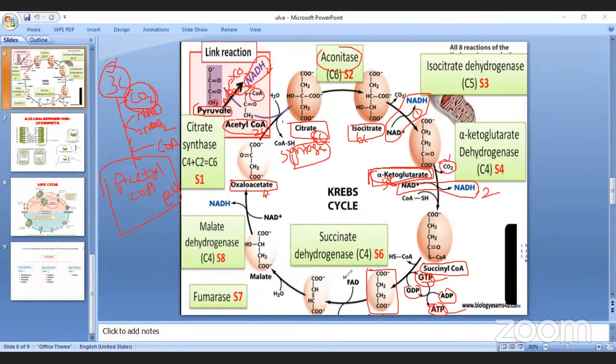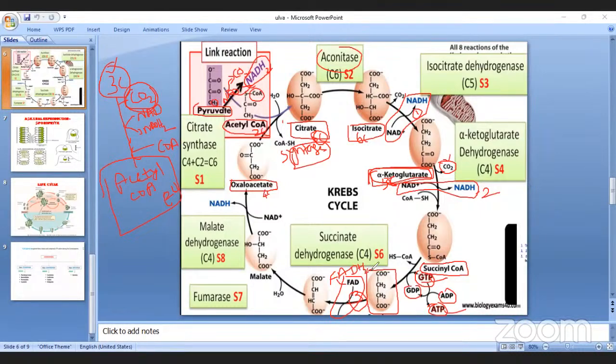After succinic acid, another oxidation process takes place. This is the third oxidation process. In the third oxidation process, what happened? FAD converts into FADH2.